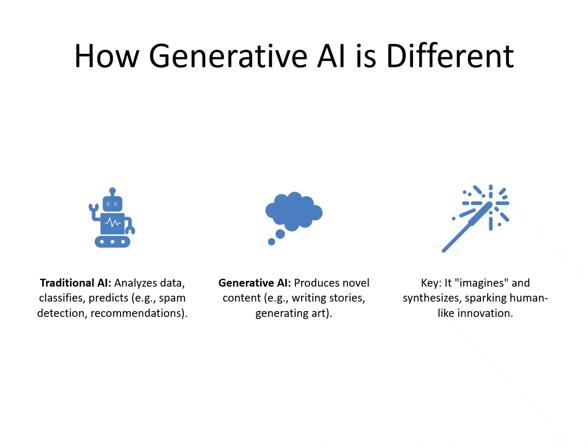How generative AI is different. Traditional AI systems focus on analyzing and predicting outcomes from data. Generative AI goes a step further. It doesn't just analyze, it produces new data. This means AI can now write stories, design images, compose music, and assist with creative tasks that were once possible only for humans. That's what makes generative AI revolutionary.